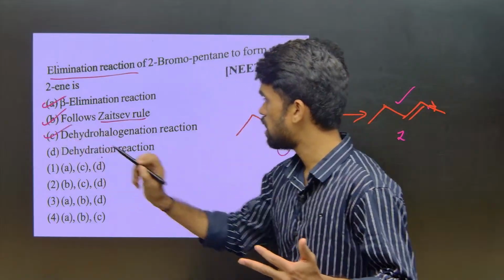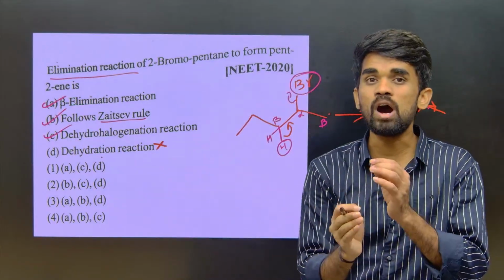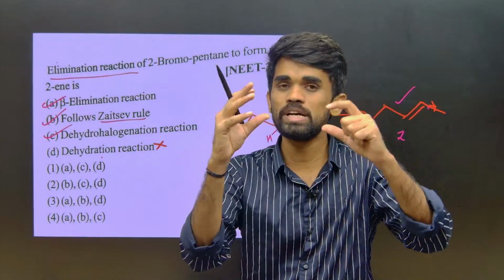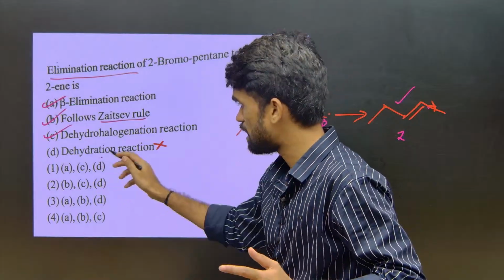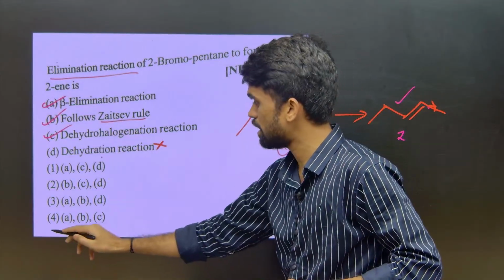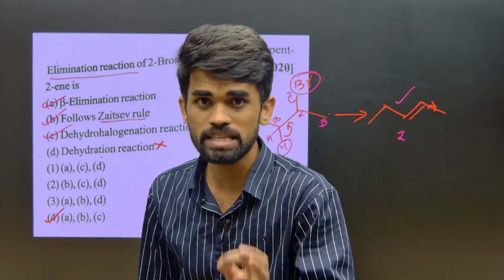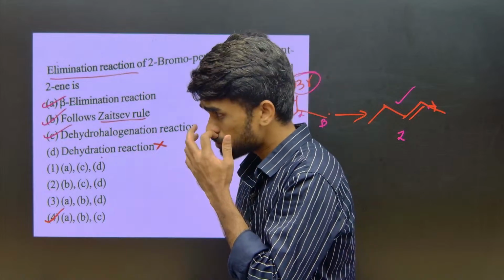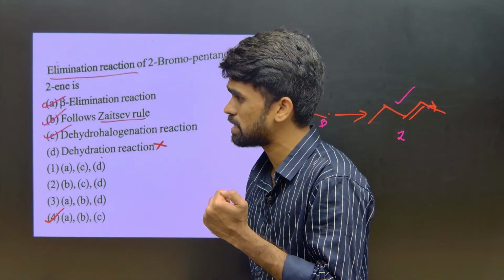It is not dehydration. If water is eliminated, like H plus and OH minus, you should say dehydration reaction, but this is dehydrohalogenation. A, B, C are correct, so option 4 is your perfect answer for this question. Hope this is also clear. Now any difficulties, please write in the chat box, I will try to address it.